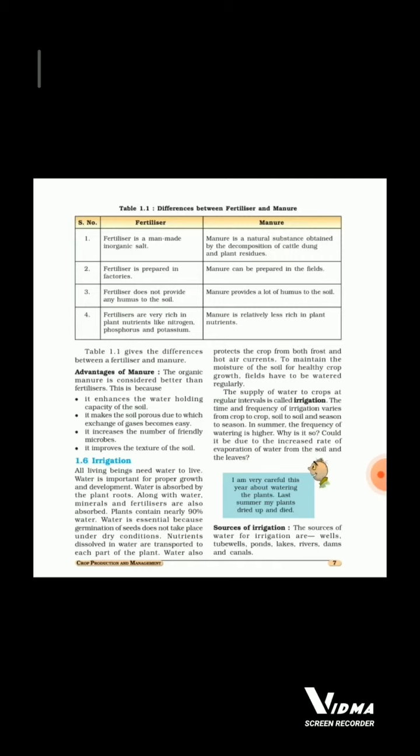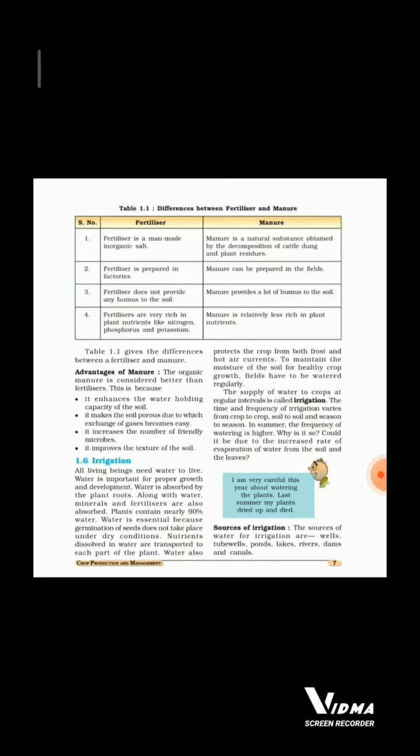Advantages of manure. Organic manure is considered better than fertilizers. This is because it enhances the water holding capacity of the soil. It makes the soil porous, due to which exchange of gases becomes easy. It increases the number of friendly microbes. It improves the texture of the soil.